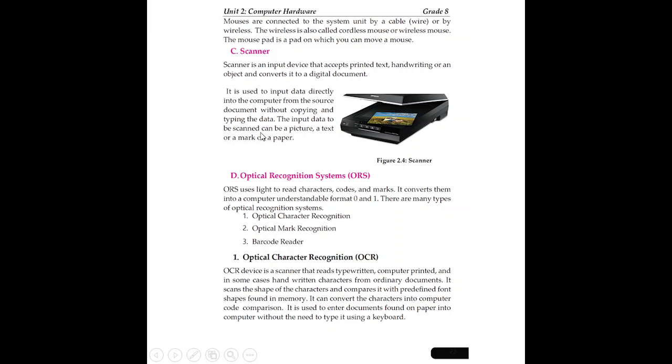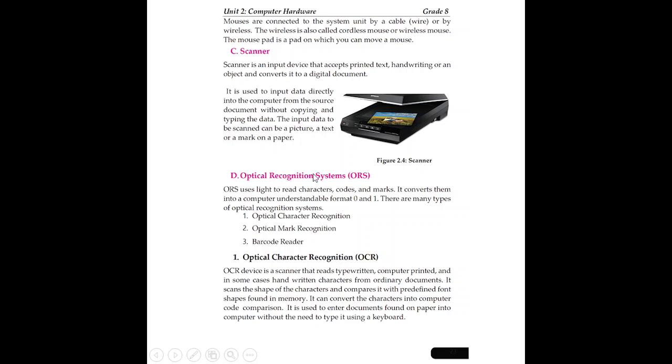The input data to be scanned can be a picture, text, or a mark on paper. When you input it to the computer system for further processing or editing, it can be a picture, it can be text, or a mark on paper.